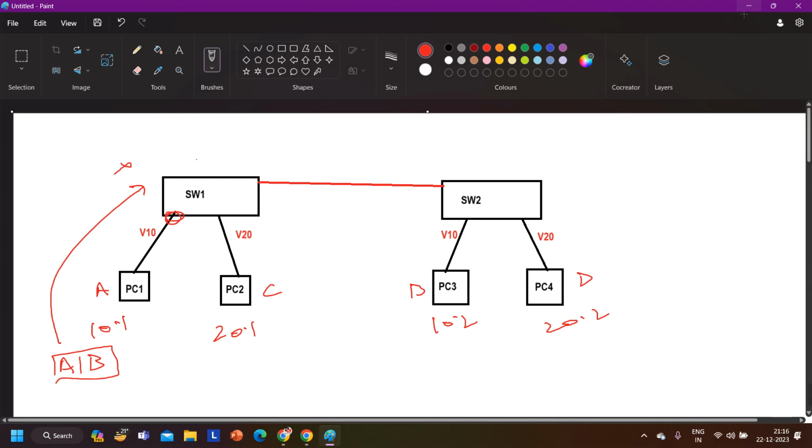Correct? But if I put this interface in VLAN 10, now what will happen? The switch will again check its MAC address table. Right now this interface is in VLAN 10. Let's say in the MAC address table there is no entry available for the destination MAC. So this time the switch will perform non-unicast flooding, right? That means it will forward one copy from all the interfaces which are members of VLAN 10. Means the switch will forward one copy from this interface because this interface is a member of VLAN 10. Correct, guys?